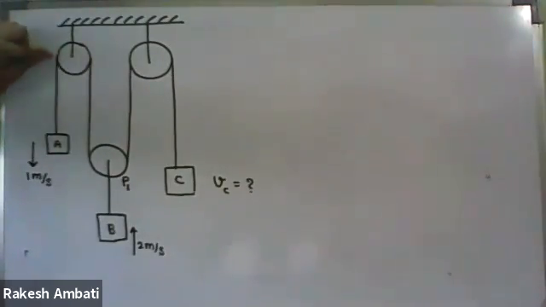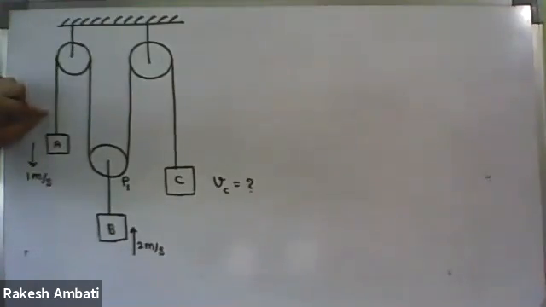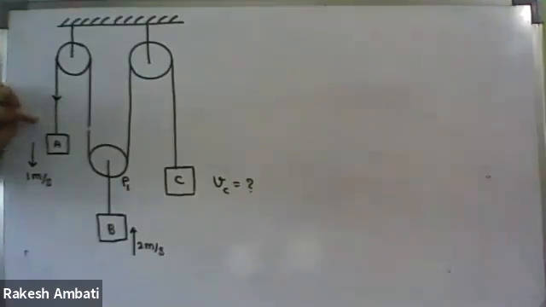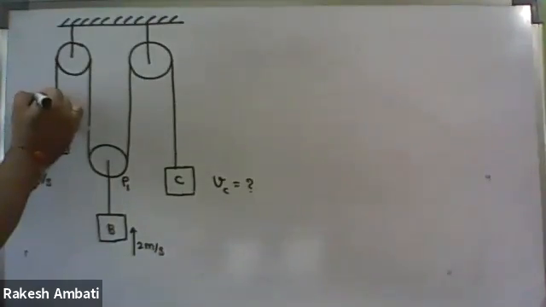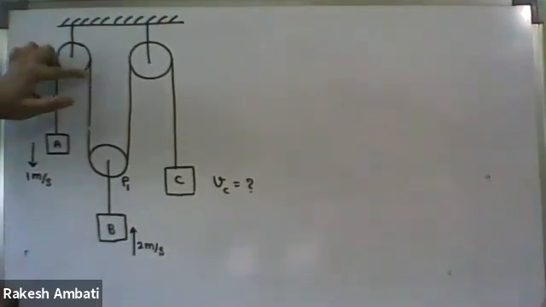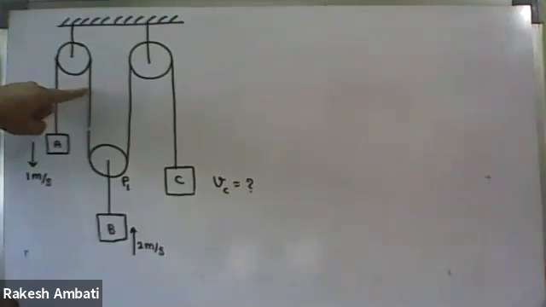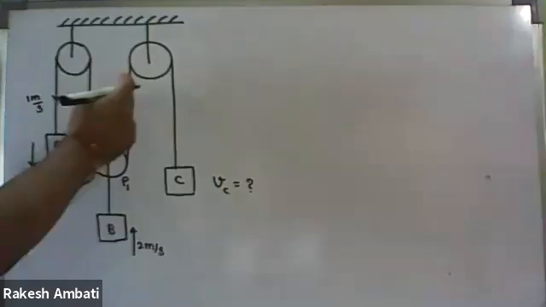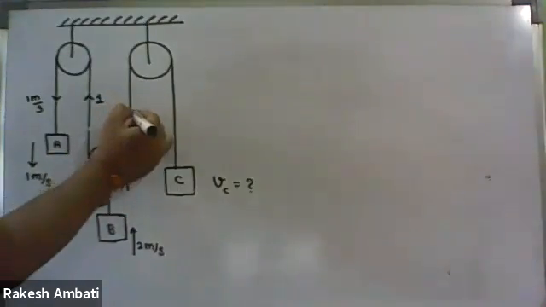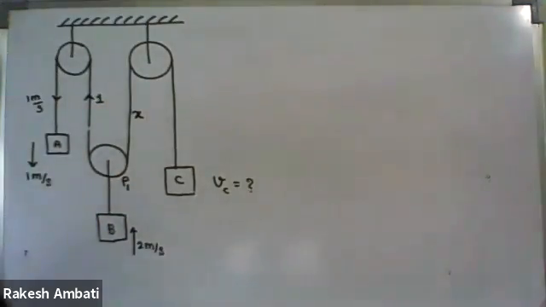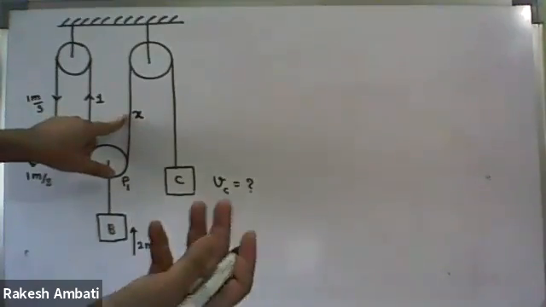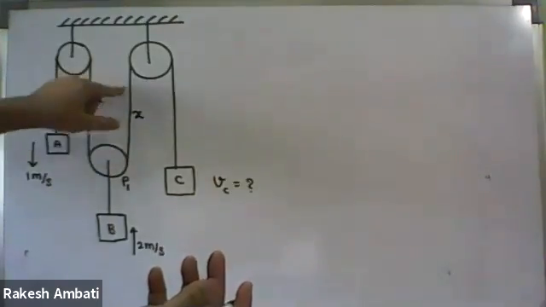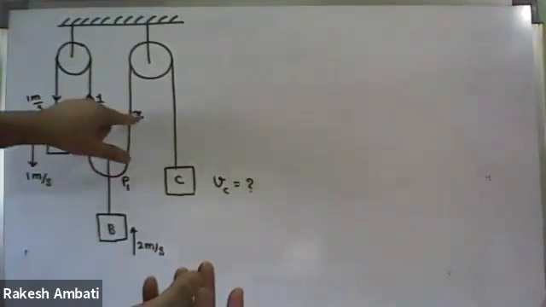For this fixed pulley, one side is moving down, correct? With how much velocity? 1 meter per second. In the case of a fixed pulley, if one side is moving down, the other side will move up with 1 meter per second. And I don't know whether this side is moving up or down, but it's a velocity, let it be x. If you get x positive, it means moving up. If you get x negative, moving down.